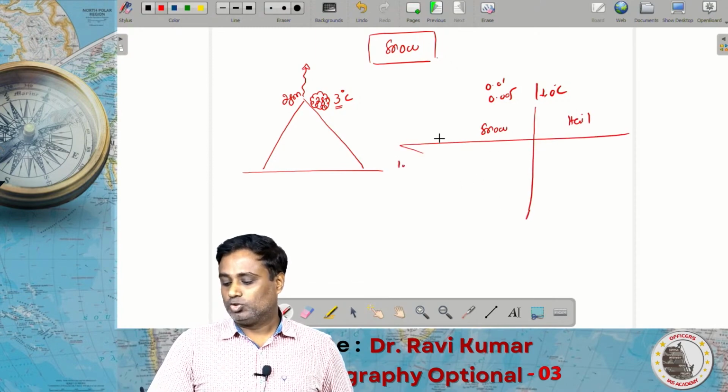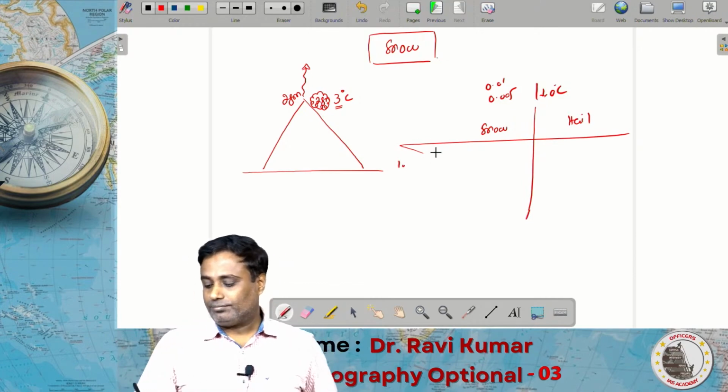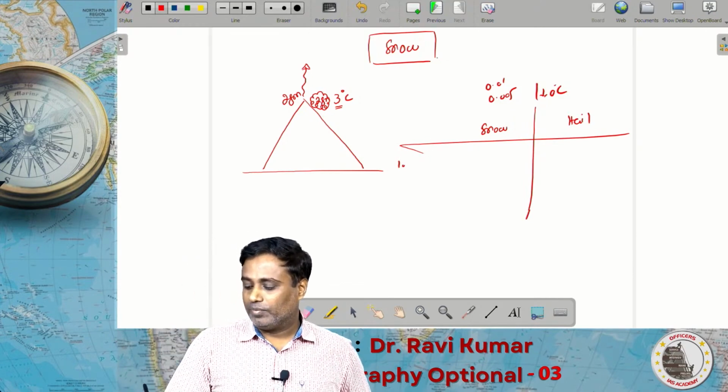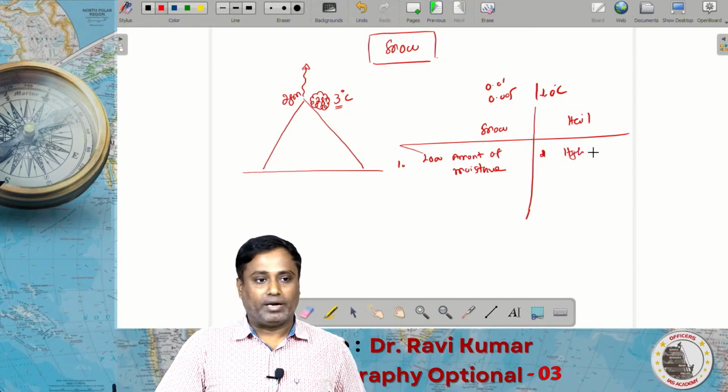If we compare snow and hail, number one, snow will have a low amount of moisture content, but hail has high moisture content.